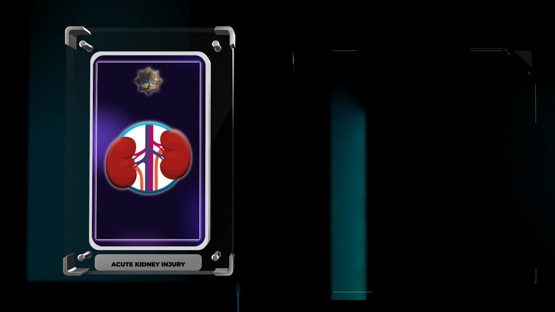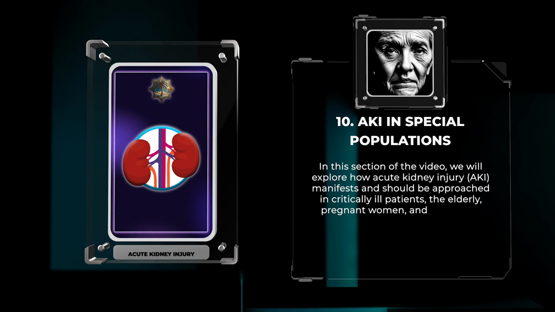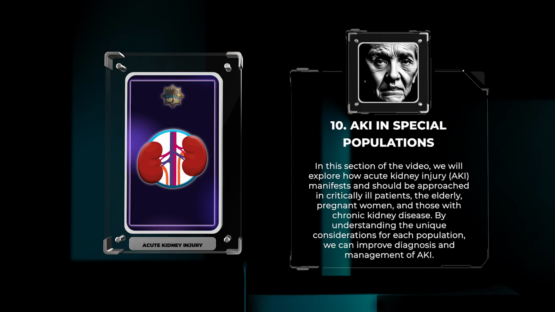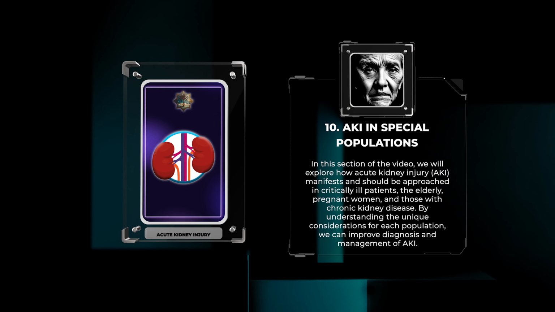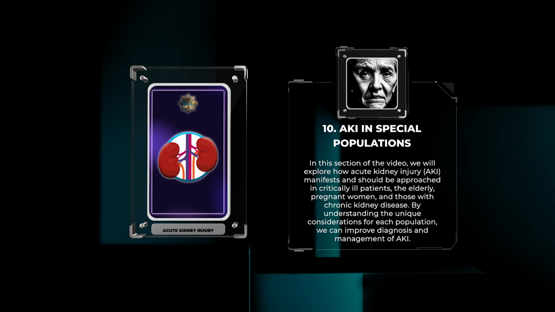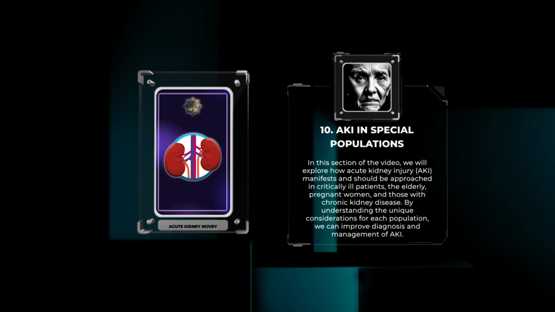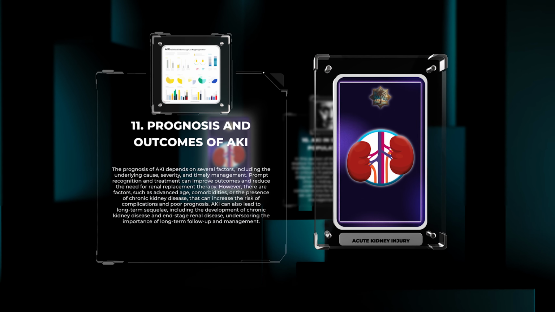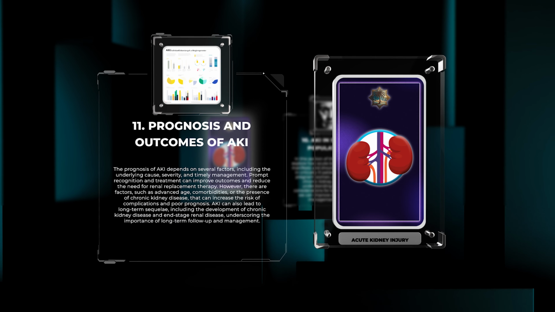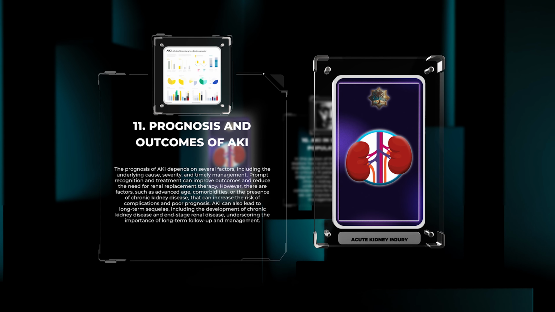In this section of the video, we will explore how acute kidney injury, AKI, manifests and should be approached in critically ill patients, the elderly, pregnant women, and those with chronic kidney disease. By understanding the unique considerations for each population, we can improve diagnosis and management of AKI. The prognosis of AKI depends on several factors, including the underlying cause, severity, and timely management. Prompt recognition and treatment can improve outcomes and reduce the need for renal replacement therapy.